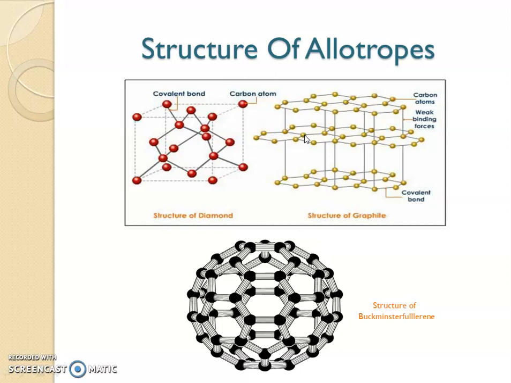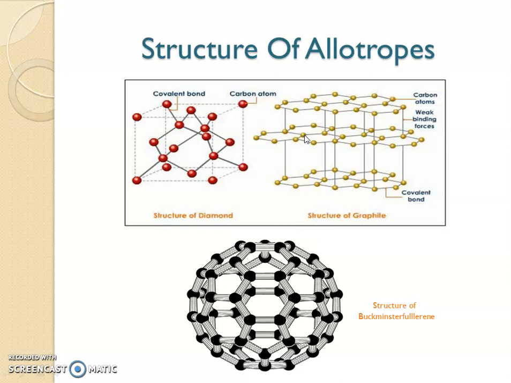So in graphite only 3 electrons are in bonding, and since the valency of carbon is 4, one electron is free from bonding. So graphite contains a free electron. This free electron leads to the electrical conductivity of graphite.